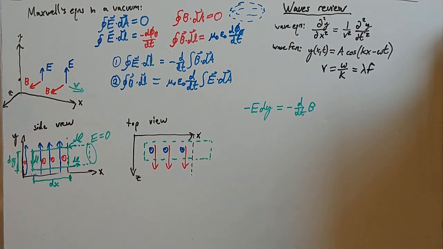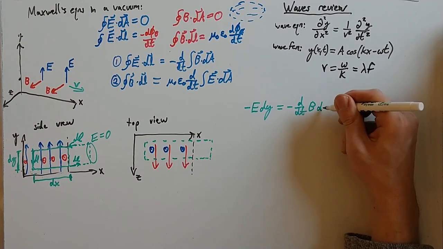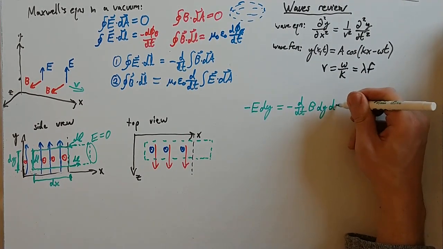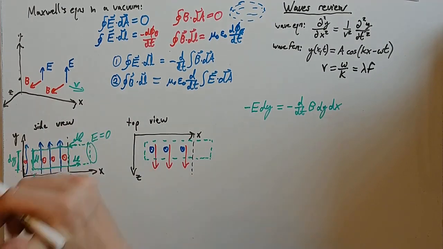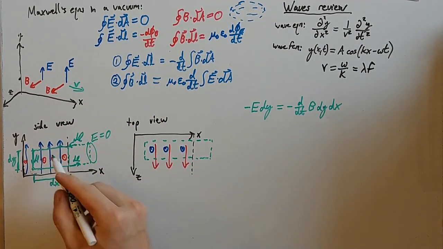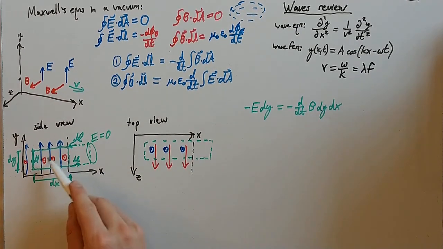So B times the area, and the area is dy dx. And the area vector definitely comes out of the page if I walk the loop like this, so they're pointed in the same direction, cosine of 0.